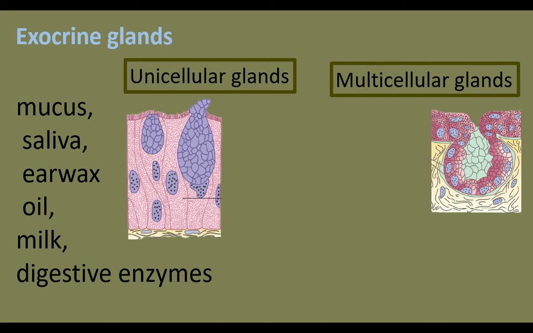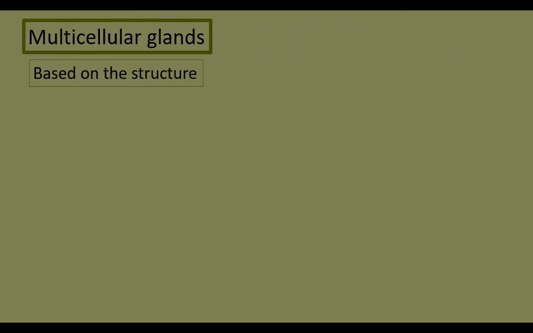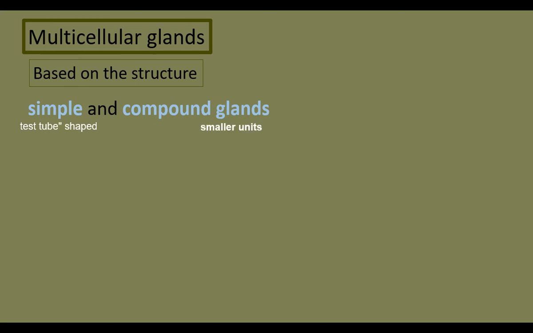In unicellular glands, a single cell is involved in secretion. Example, goblet cells of the digestive tract. In multicellular glands, the gland is made up of many cells. Multicellular glands are classified based on their structure. They are simple and compound glands.